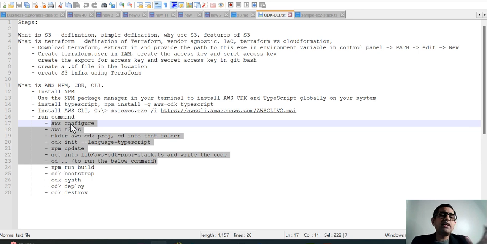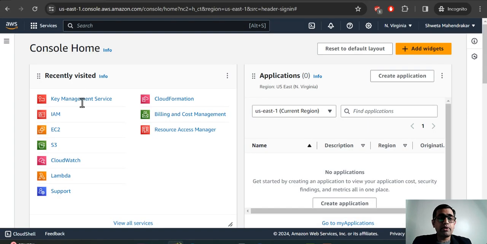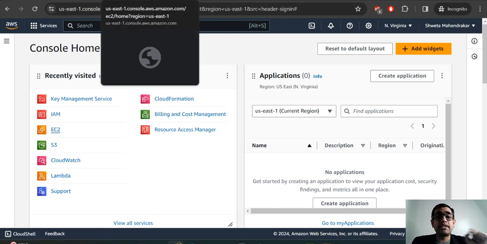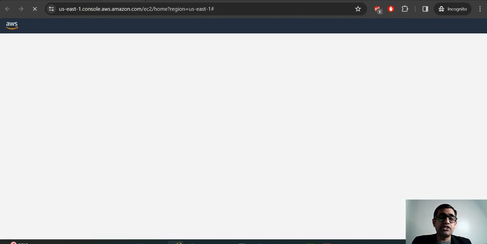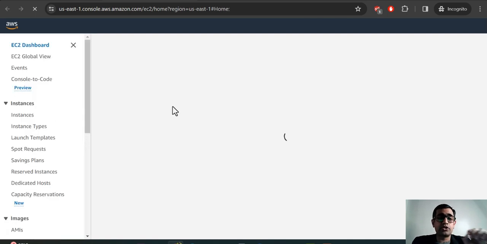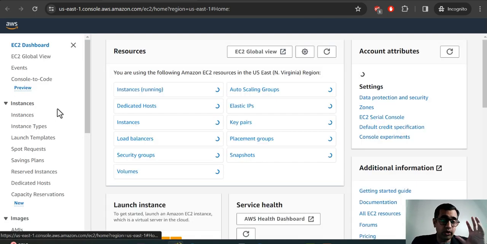All right. So within 10 minutes, guys, we are going to see how to deploy an EC2 instance. If you come here, this is the AWS management console, like we keep telling all the time. Once we come to the EC2 instance, I'll show you that there is no running instance as of now in the EC2 console. When you click on this EC2 management console, this is the dashboard page that you will be landing on.